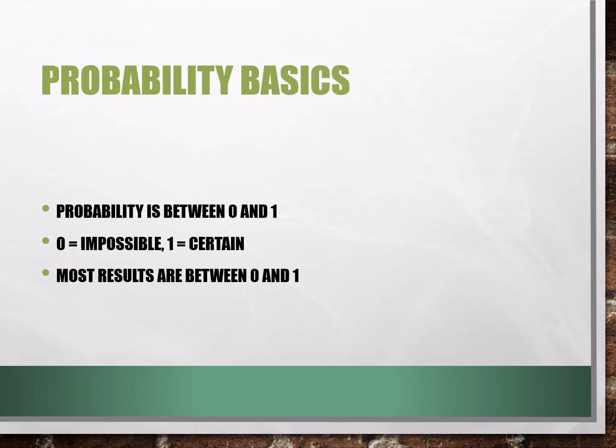Okay, probability basics. Probability is between 0 and 1. 0 is impossible, 1 is certain. Most results are between 0 and 1. If something is impossible, the probability is 0. If something is certain, the probability is 1. Most real-life events are somewhere in the middle. Probability helps us measure and compare how likely different events are.